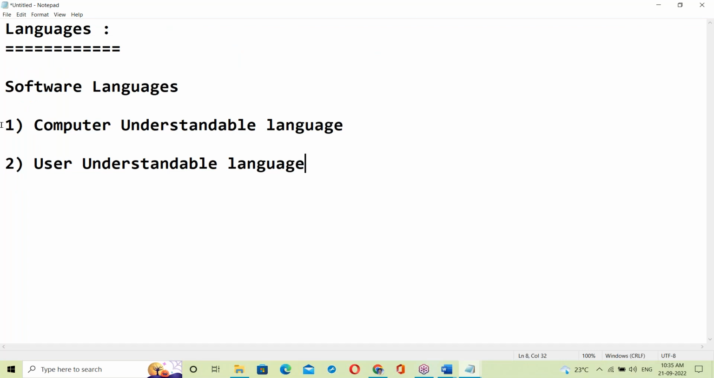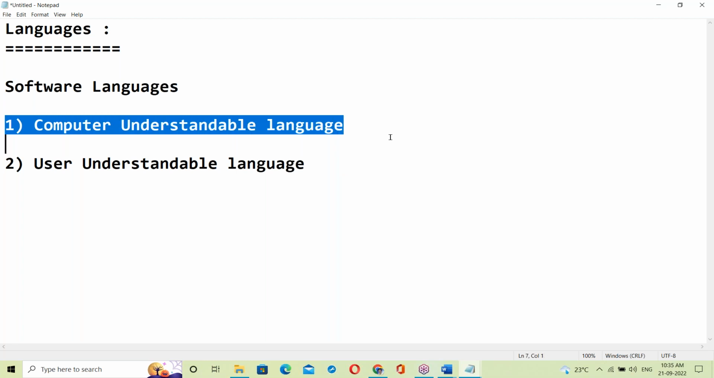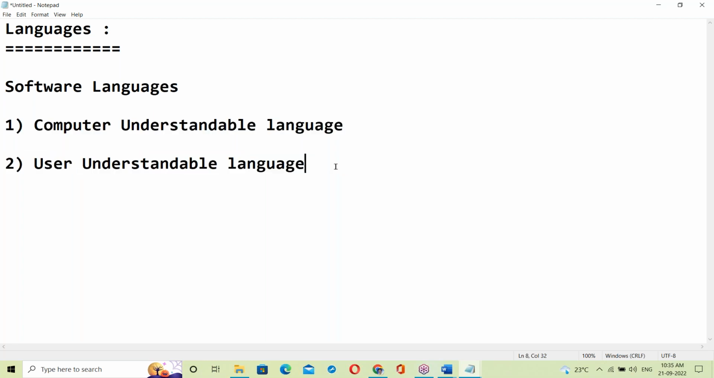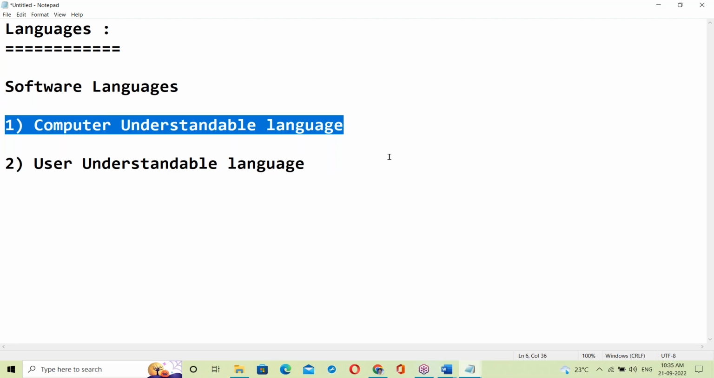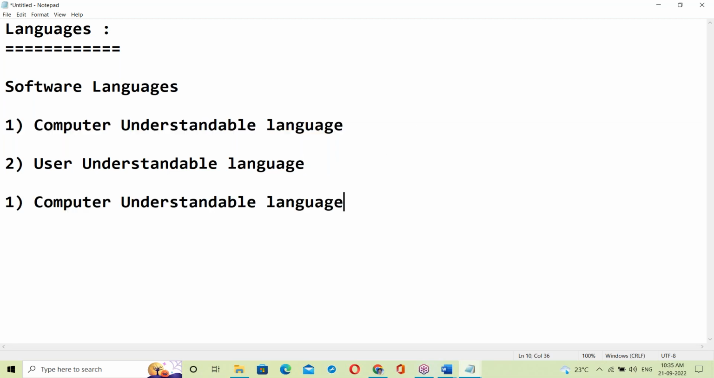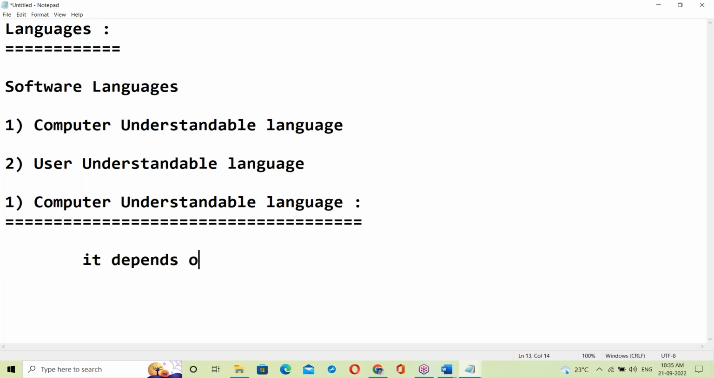See here, user understandable language is like the English language. So what is computer understandable language? It depends on the generation of computers.